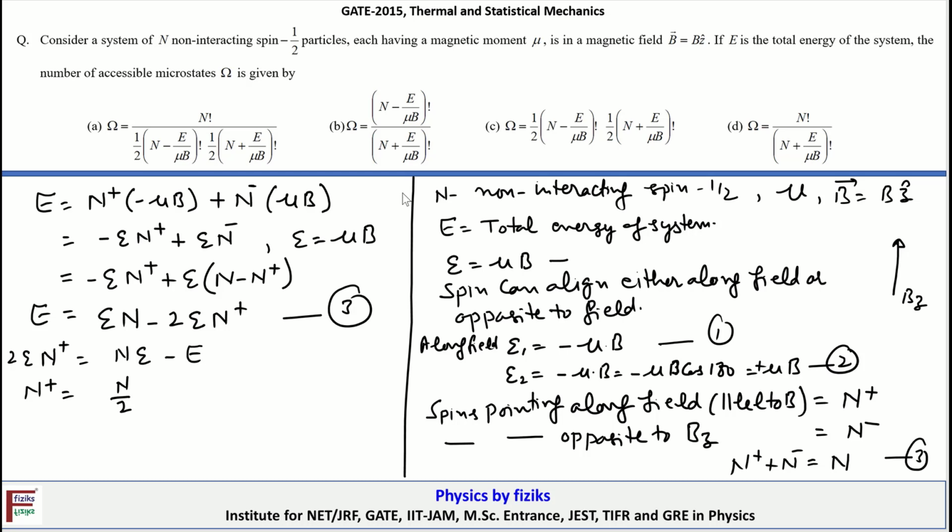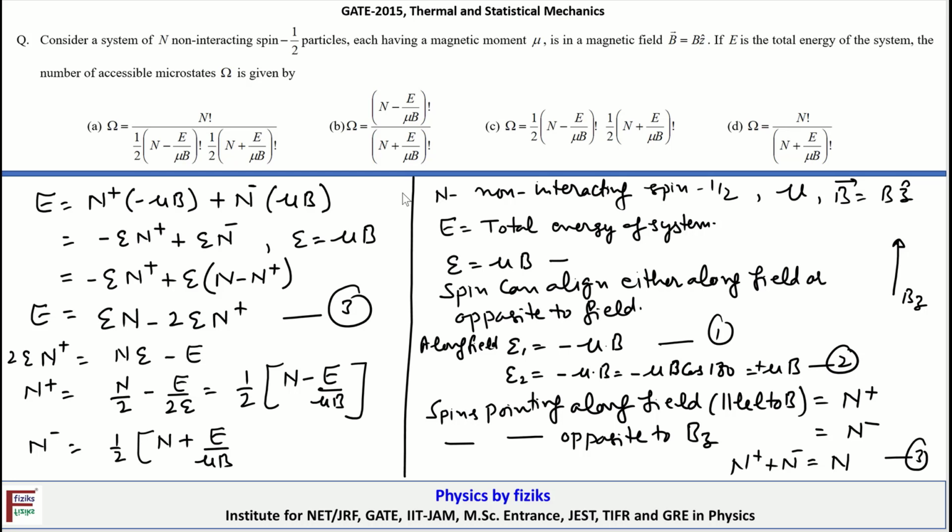minus e upon 2e, okay. So that is equal to 1 by 2 into n minus e upon e, small e, okay, which is mu B. Similarly, I can prove that n minus is equal to 1 by 2 into n plus e upon mu B. So these are the important results.